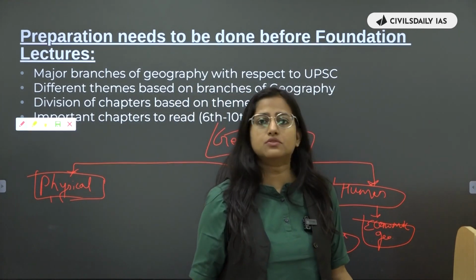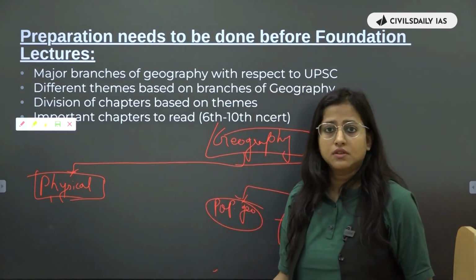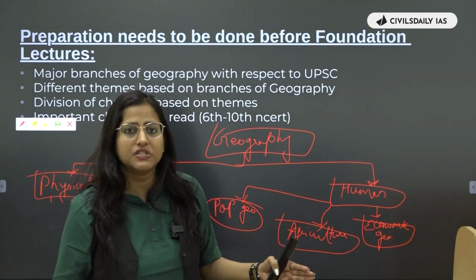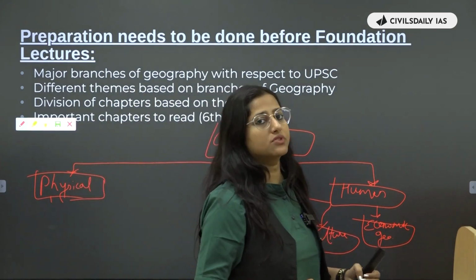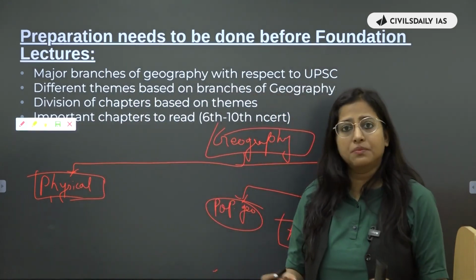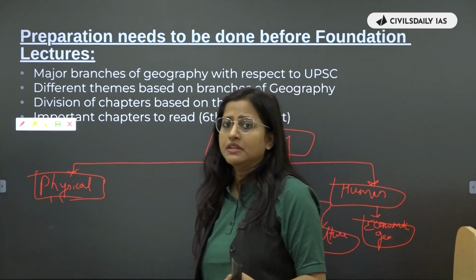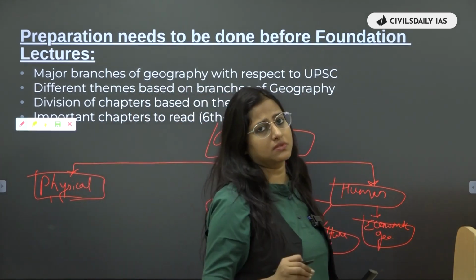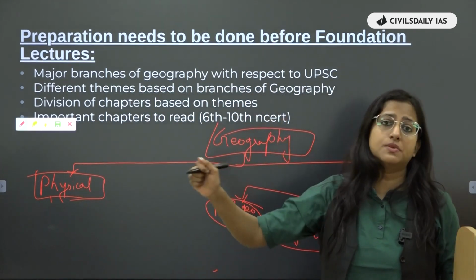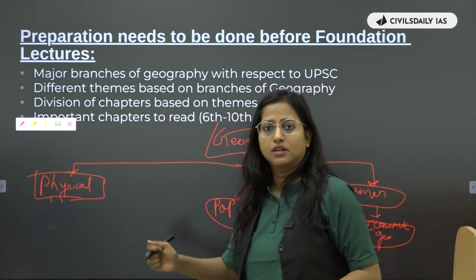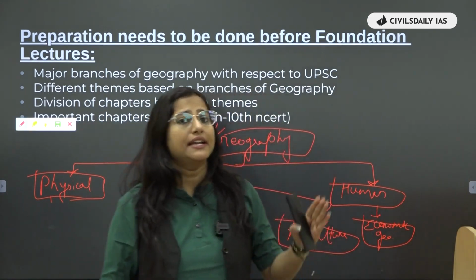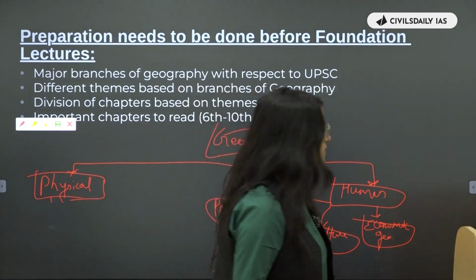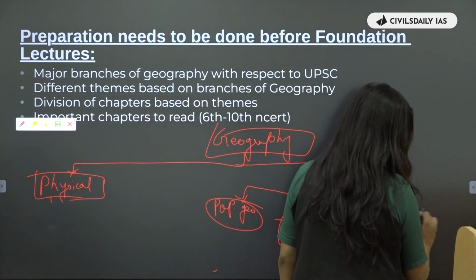Like we are also human resource, natural resource, right? Within that natural resource, we have renewable sources of energies, then we have non-renewable sources of energies, right? We have minerals, we have metallic minerals, we have non-metallic minerals, and all these things will become part of your resource. So resource is for humans, इंसानों के लिए है, उनके फायदे के लिए. Again, it will become a part of your human geography. So resource geography is also there in human geography.